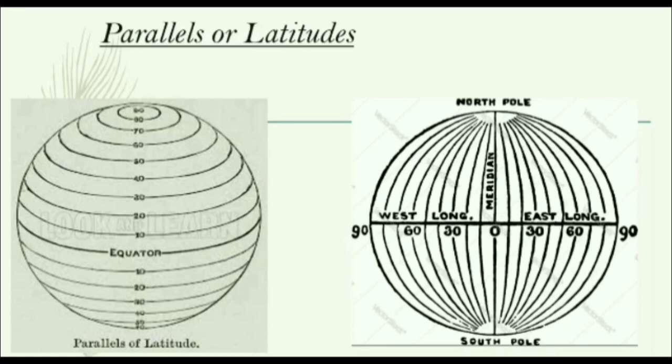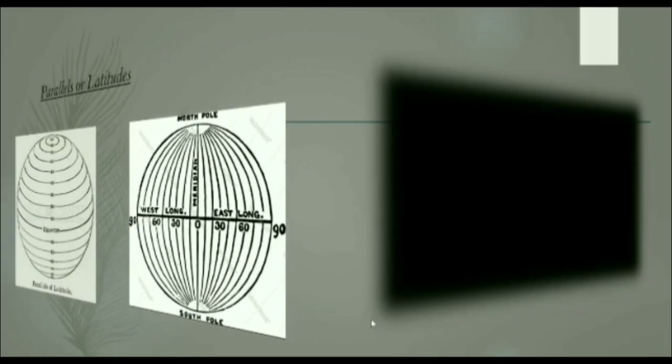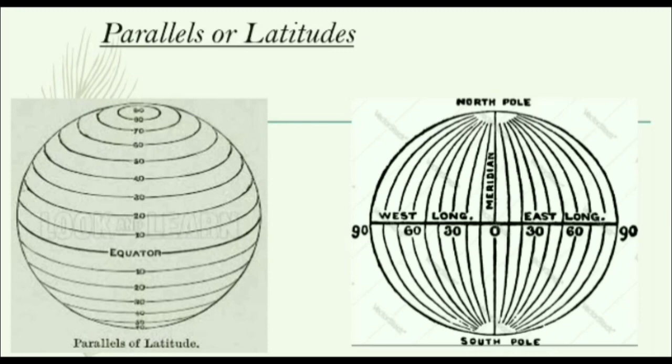Now again come to parallels or latitudes. The latitude is an angle and is usually measured in degrees. The latitude of a location on the earth is the angular distance of that location south or north of the equator. So children, the latitude is an angle and is usually measured in degrees.